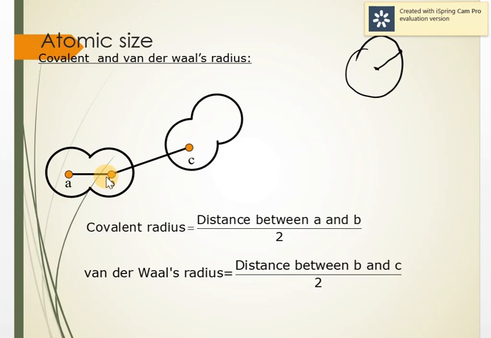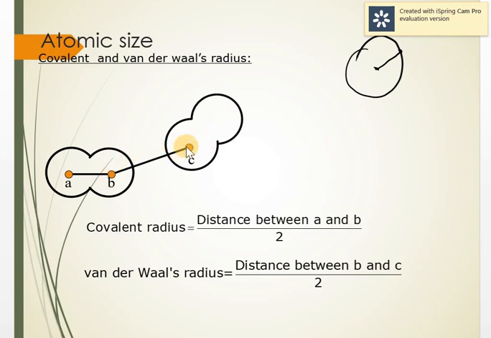But when we deal with molecules which are near to each other, then intermolecular forces play a role, like van der Waals forces or hydrogen bonding. Now, van der Waals, like in the case of helium or the noble gases, we have a van der Waals force of attraction. So, what is a van der Waals radius? It is one half of the internuclear distance between two adjacent atoms.